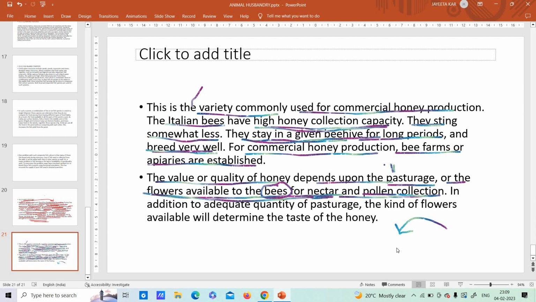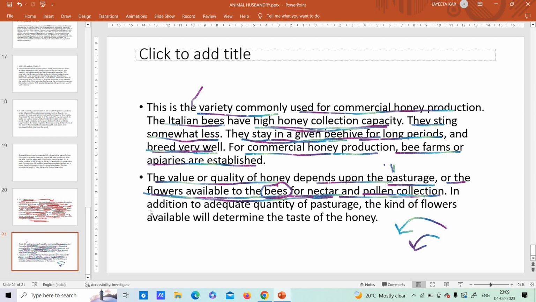If a poor quality male gamete fertilizes the female gamete, then a very poor quality flower will form. That's why the pollen collection is also important. More pollen collection, more fertilization will take place. Less pollen collection, less fertilization will take place. And less fertilization means what? Less number of flowers. Less number of flowers means less honey.